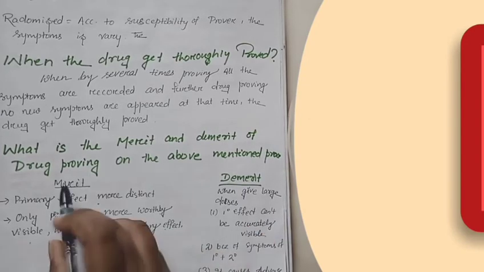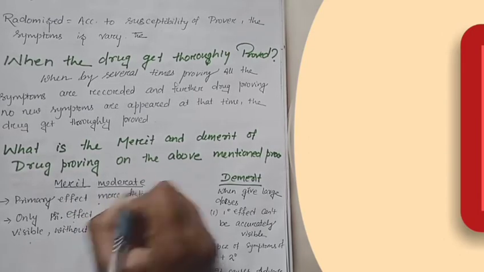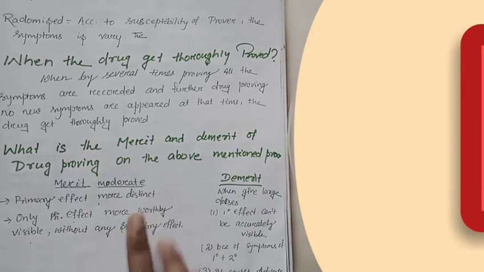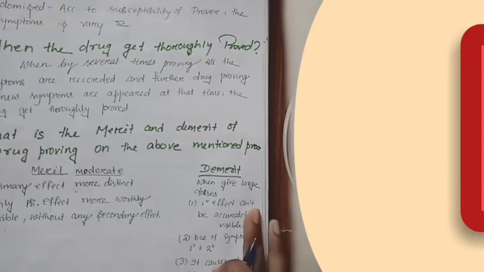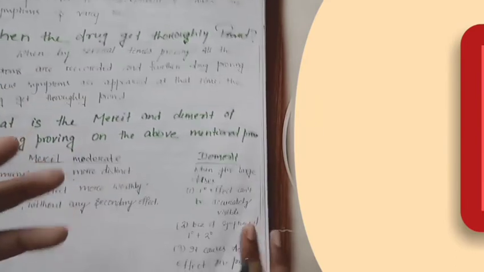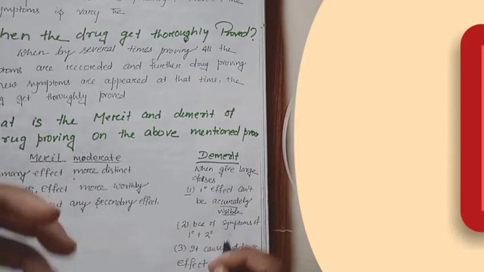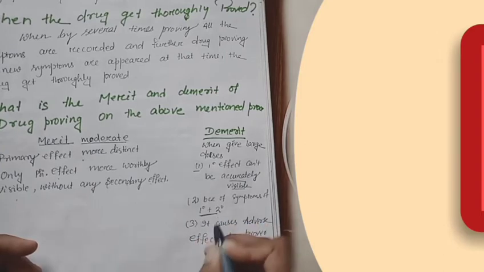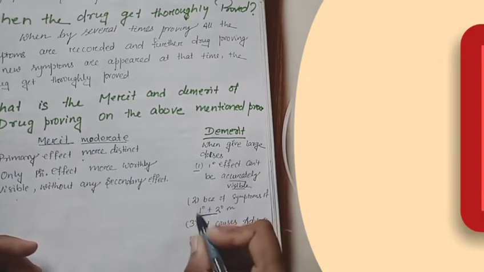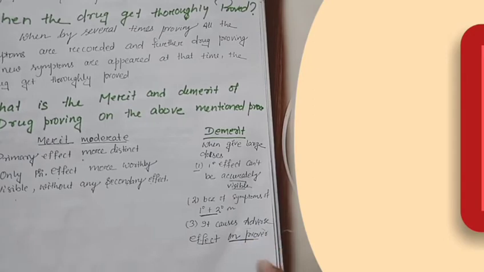And what is the demerit? This merit occurs when a moderate dose of medicine is given. What is the demerit? When we give large doses, many complications arise. What are the complications? First, the primary effect cannot be accurately visible because the sensitivity of the body increases and the symptoms get mixed up. Primary and secondary symptoms get mixed up and it causes adverse effects on the prover, which cause the death of the prover in the extreme case.